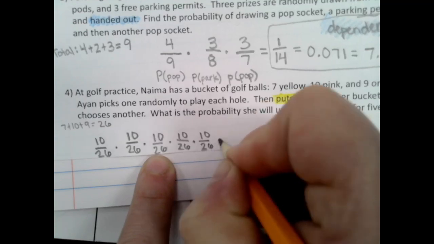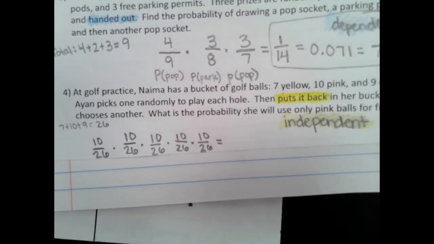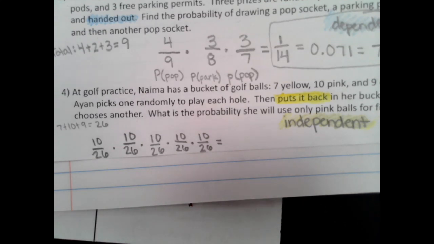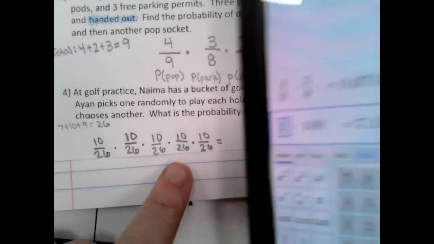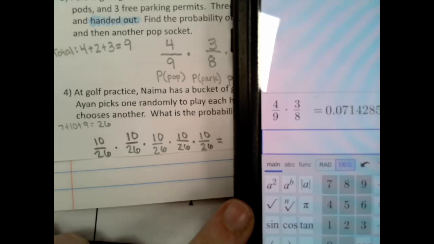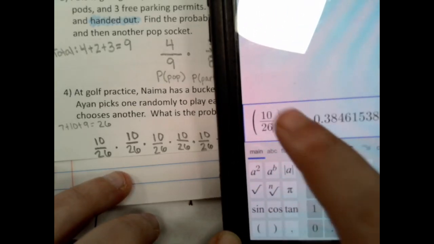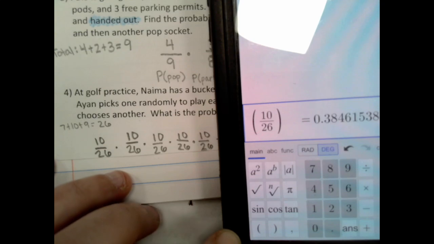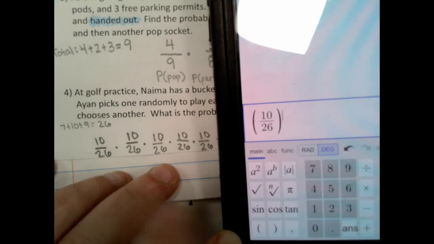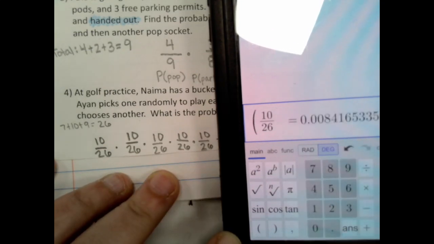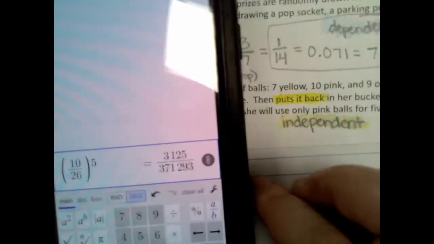In my calculator, if I don't want to write the same thing out 5 times, how can I write it differently or quicker? What symbol tells me repeated multiplication? Small square. Yeah, but instead of squared, we're doing it to what power? 5. Yep, 5. That little exponent. All right, we do it to the 5th.